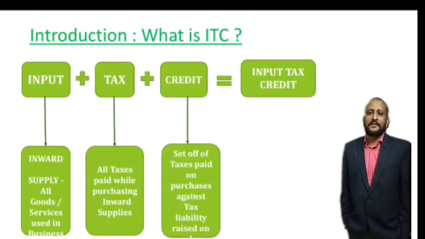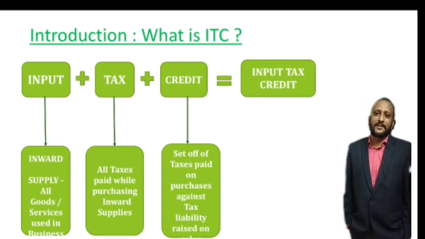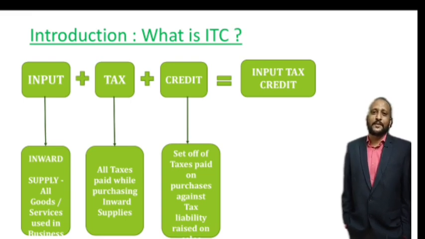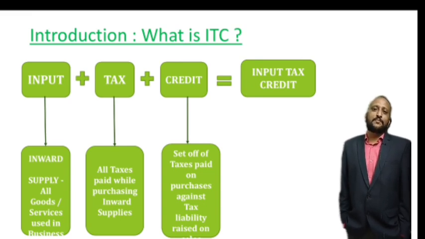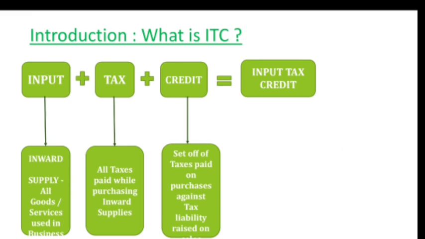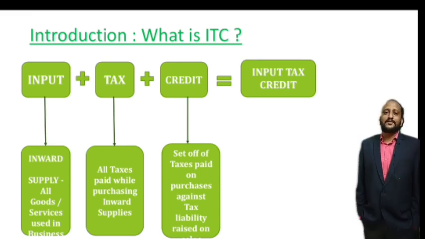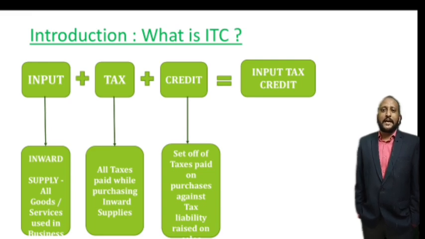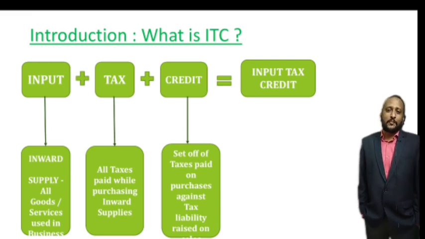To further explain the concept, let us see again what ITC is. ITC is nothing but a combination of input plus tax plus credit. What is input? Any inward supply of goods and services, or both. What is the tax? All taxes paid on purchasing these inward supplies. And what is credit? Credit is simply setting off the taxes paid on the purchase against the liability which is now raised on the sale of your output. This is called input tax credit.